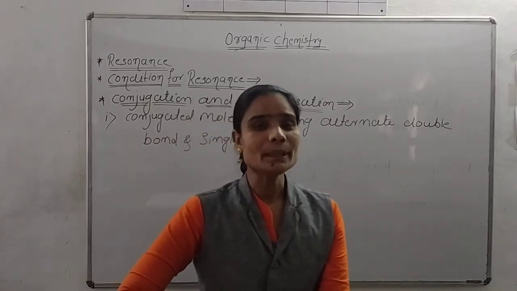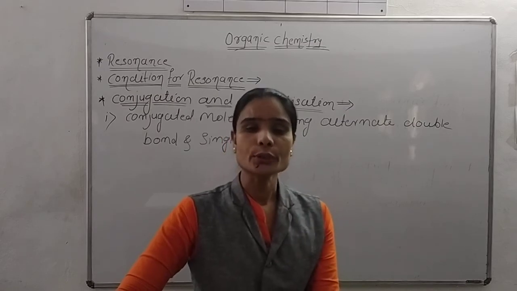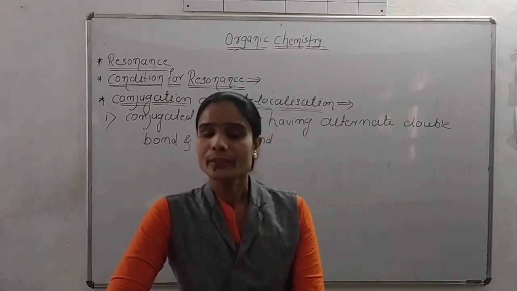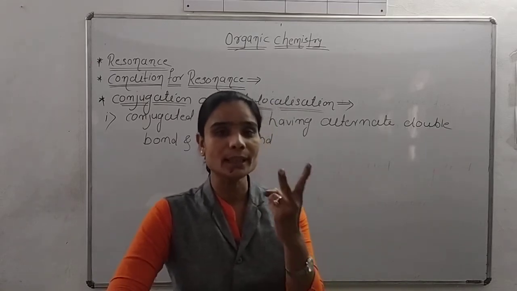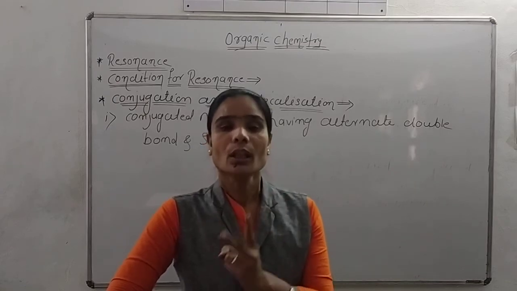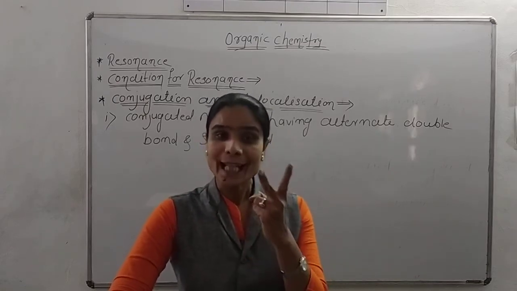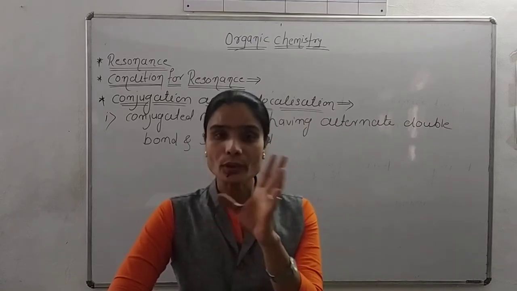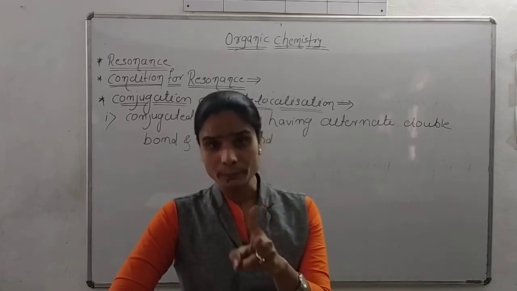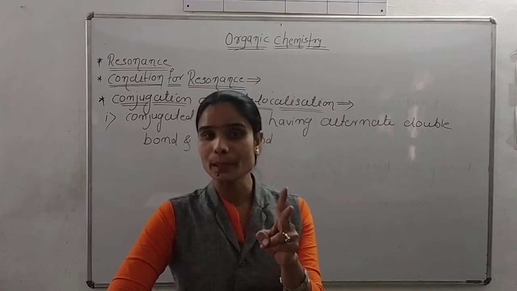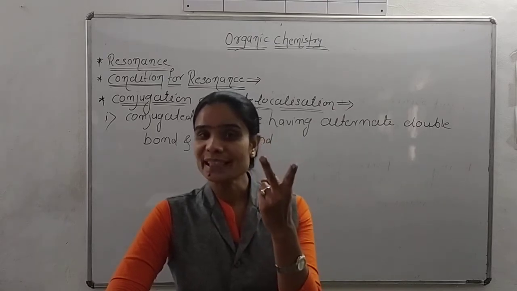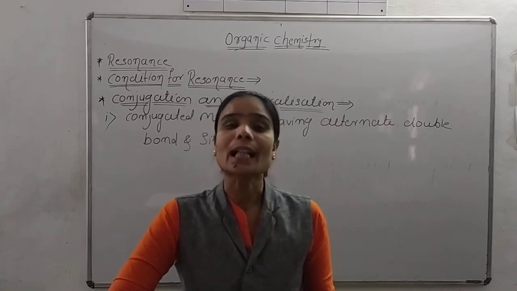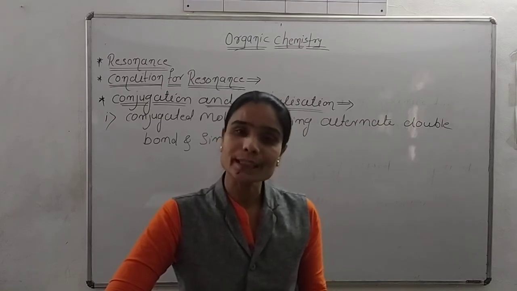conjugation means the system in which a conjugated molecule is present, and conjugated molecules are nothing but those having alternate double bond and single bond. And we know that when any molecule has a double bond, suppose carbon-carbon double bond or carbon-oxygen double bond, then in that double bond, one bond is a pi bond and the second bond is a sigma bond.